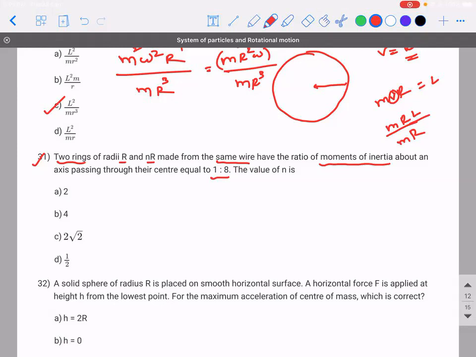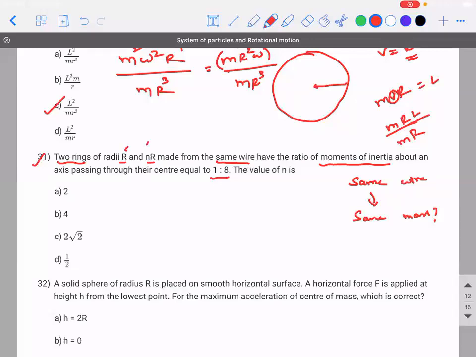See, I'll give you options. If you see the words same wire, can I say that both these rings have the same mass? No, sir. Right. Why? Sir, because they have different radius. That's right. So what can I conclude? By them saying same wire, what are they indirectly trying to hint at? Same thickness? No. Thickness is also related to radius.